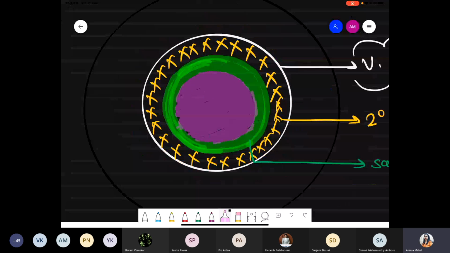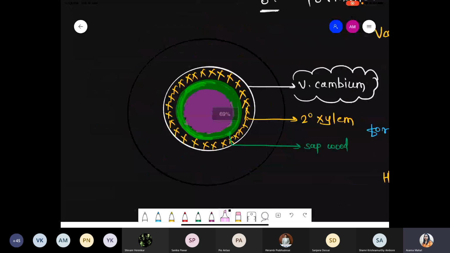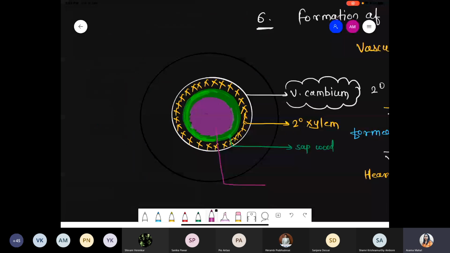So even a heartwood. This color, simply we are talking about which wood, that is heartwood, which is present at the center. So just try to understand the position. Number one, vascular cambium. Number second, secondary xylem. Number third, there is a formation of the sapwood, and finally we are talking about the heartwood.